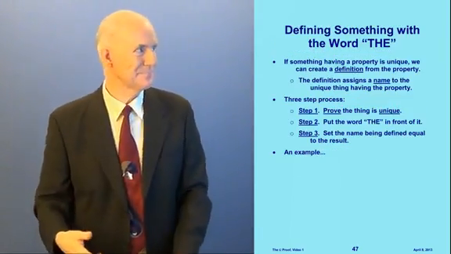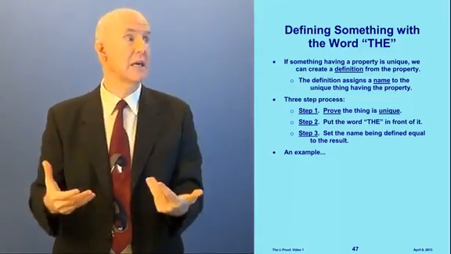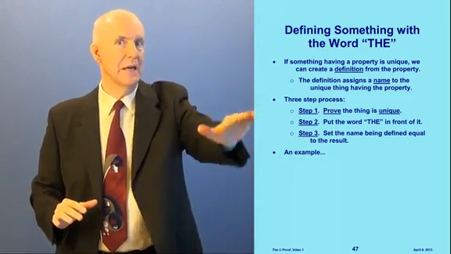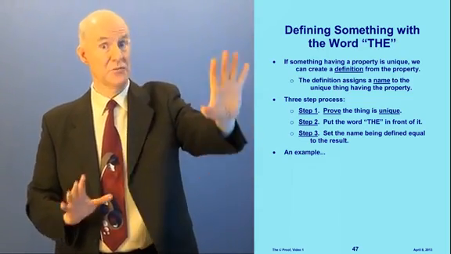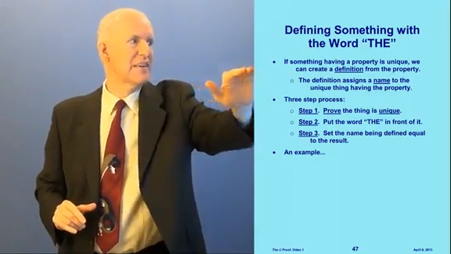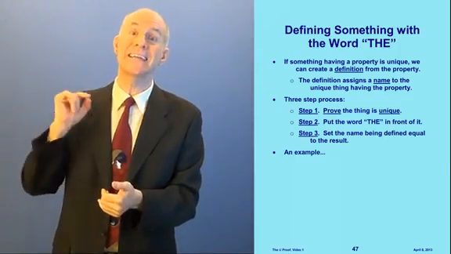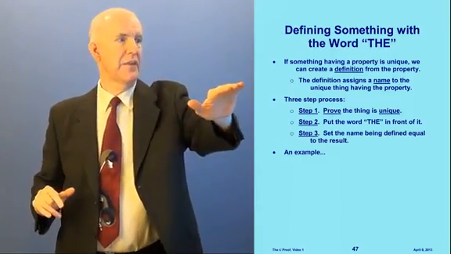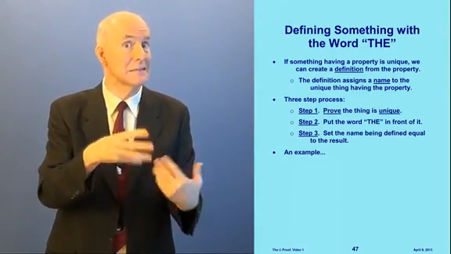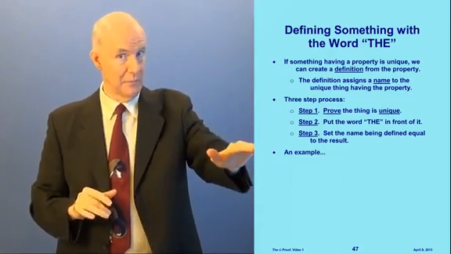Okay? Now we can actually make a definition. We can define words using "the" when something is unique. I'm going to explain the principle here, and it may be a little weird. You might go, what am I talking about? Just bear with me, because I'm going to give an example to make it clear in just a moment. If something having a property is unique, then we can create a definition from the property. And the definition assigns a name to the unique thing having the property. This is a 3-step process. I'm going to list the steps, but just hang on.